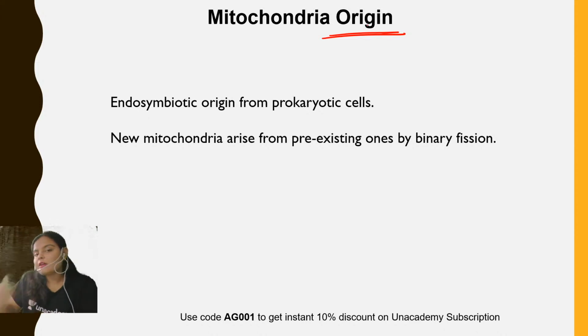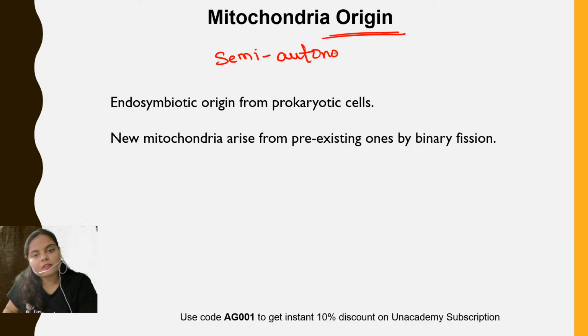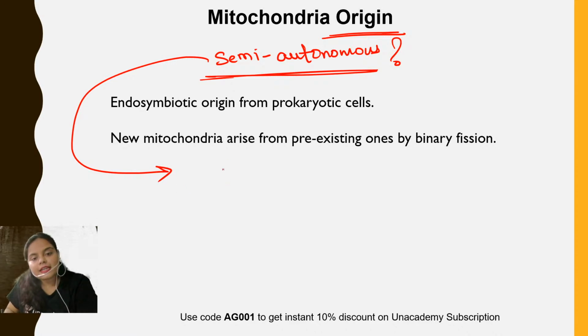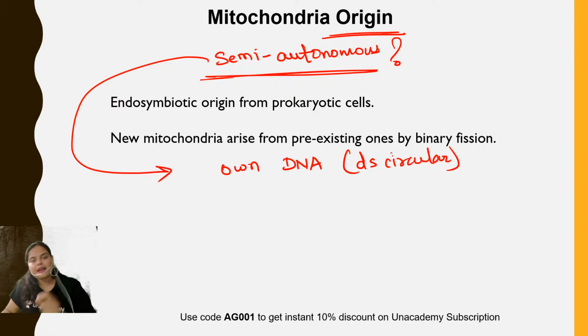We have also not discussed why mitochondria is termed as semi-autonomous. Why semi-autonomous? So first let me discuss this point. Be it mitochondria or be it plastid, why are they termed semi-autonomous? Because the reason is, I'm writing it over here. They contain their own DNA, and DNA is generally double-stranded and circular. Both the organelles, mitochondria and the plastid, contain their own DNA.